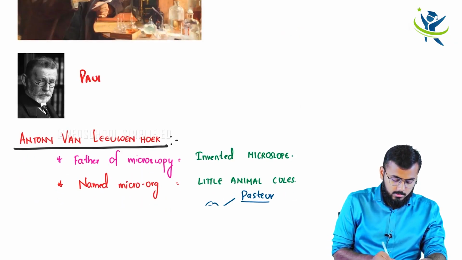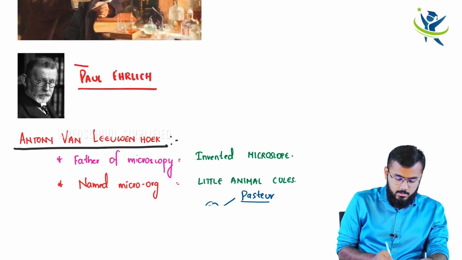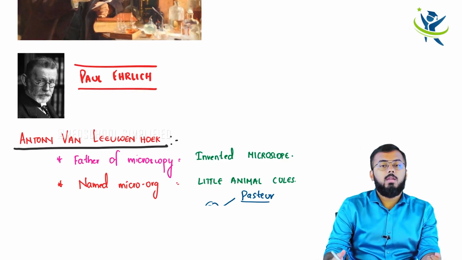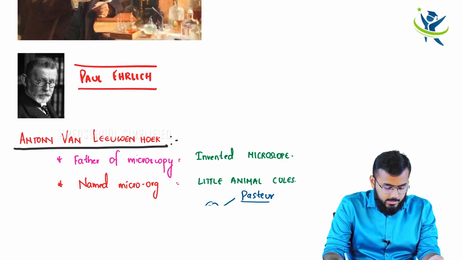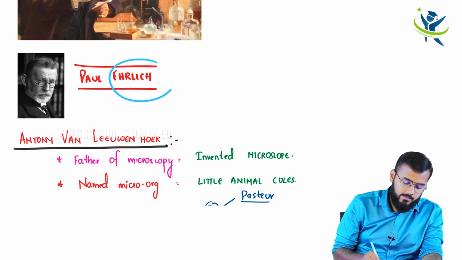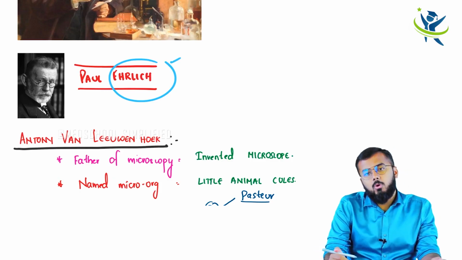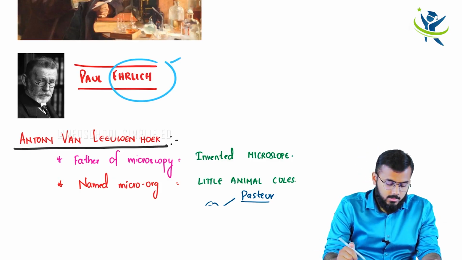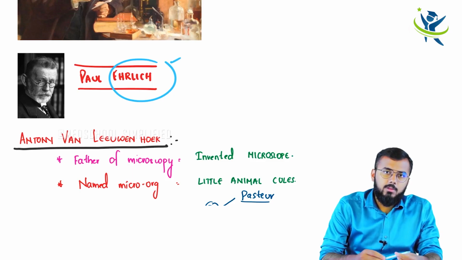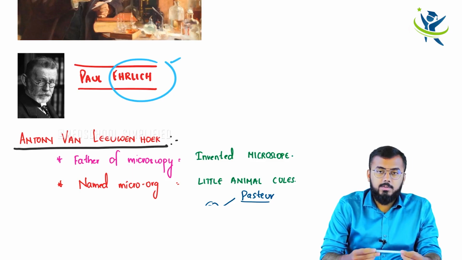He is the one who described a disease called Ehrlichia. Keep that in mind. I think it is pretty easy, so Ehrlich described Ehrlichia. Clear? So this is all you need to know regarding the scientists in microbiology and their discoveries.